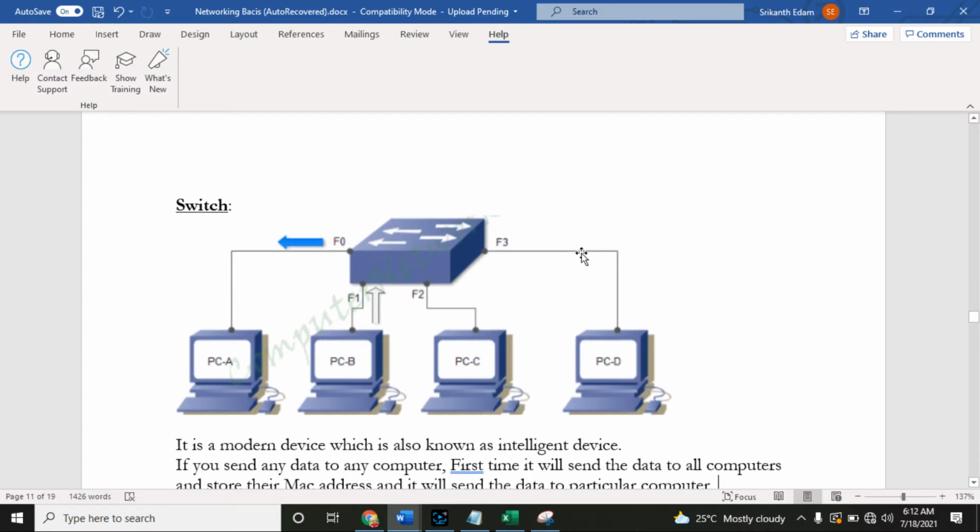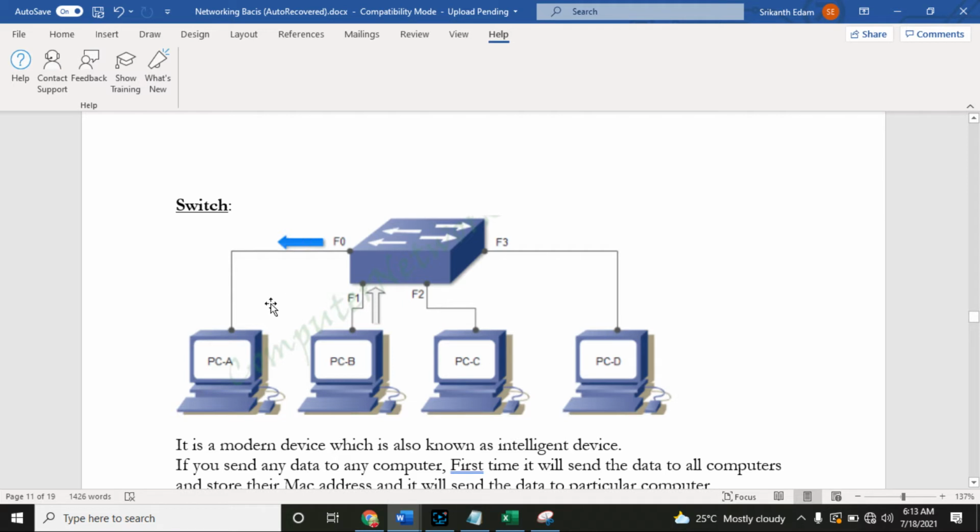So here the switch also works like a hub: the first time it does broadcasting. When the other computers reject the data, it will store the MAC address of all the computers in its table.